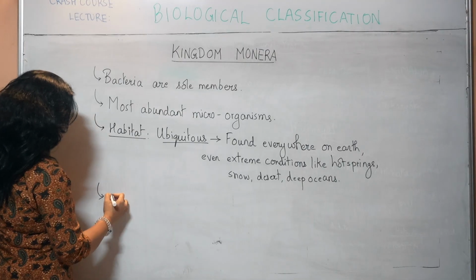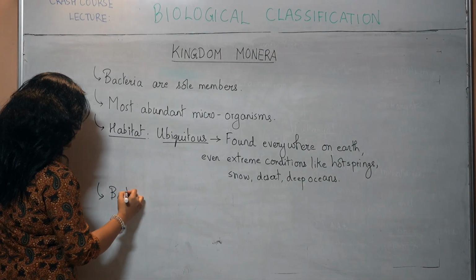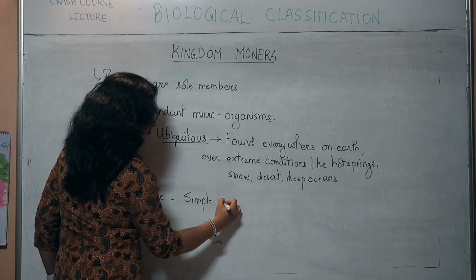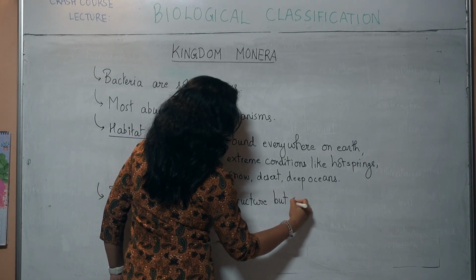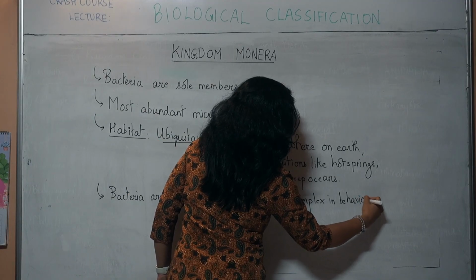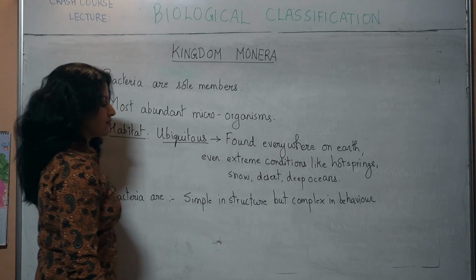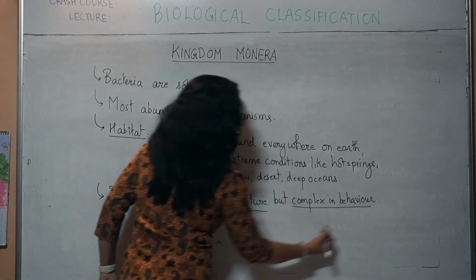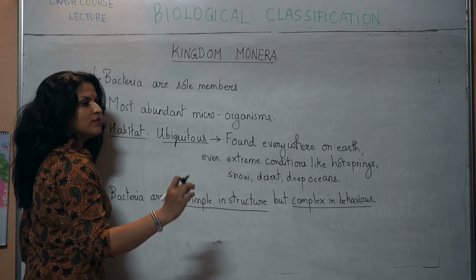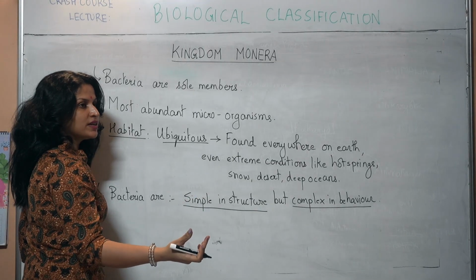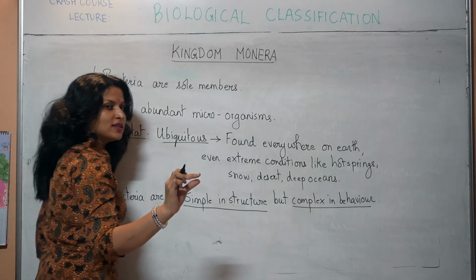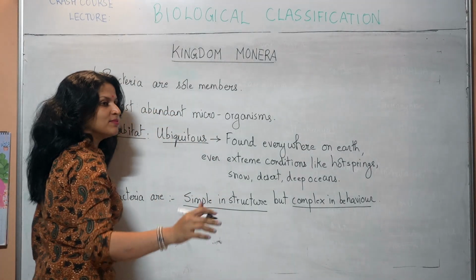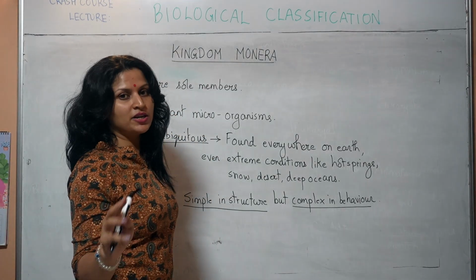Next, bacteria are said to be simple in structure but complex in behavior. Very important sentence from NCERT. Simple in structure but complex in behavior. Their structure is simple but their metabolic behavior is very complex. Murti lahan but kirti mahan. And this one sentence can be twisted in number of ways to create 4 options.